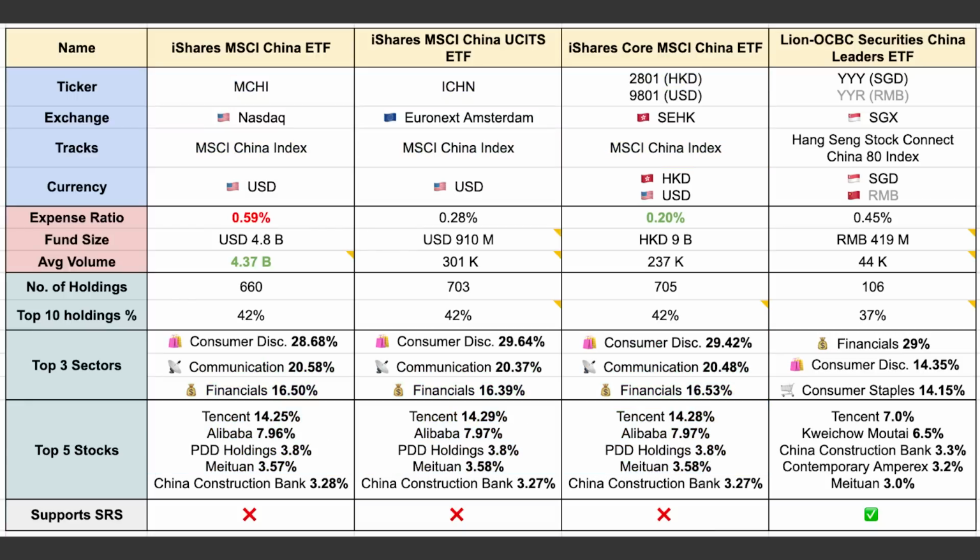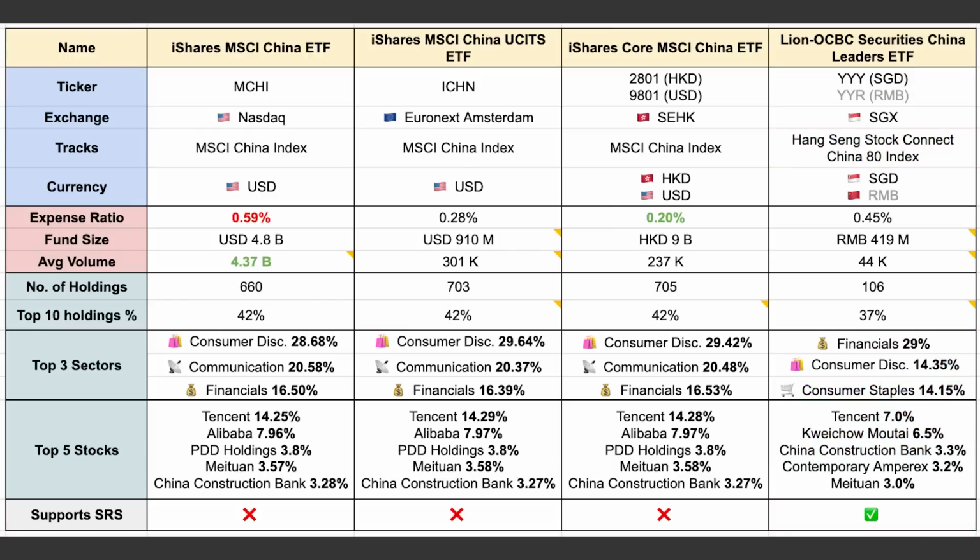The 4th ETF is YYY, or Lion-OCBC Securities China Leaders ETF. This ETF only tracks the largest 80 Chinese companies that are listed in the mainland China and Hong Kong stock market and are eligible for the Stock Connect schemes. The top 3 sectors of this ETF are financials, consumer discretionary, and consumer staples. And again, the top holdings are familiar names such as Tencent, Kweichow Moutai, and the China Construction Bank. The unique thing about this ETF is that since it's listed on the Singapore Stock Exchange, you are able to use your SRS money to invest in it.